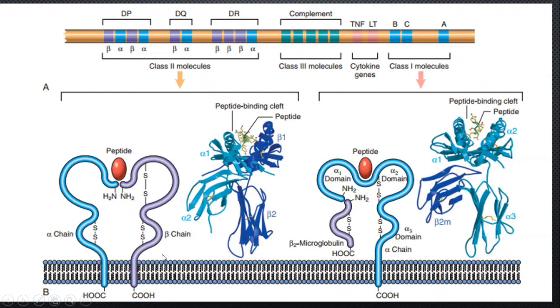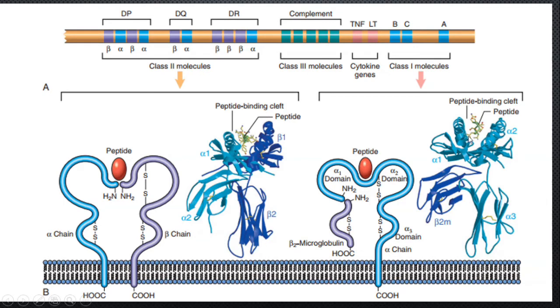So this is class 2. There is a CD4 plus binding site here, while the MHC class 1 molecule also has the peptide fragment bound to it and also the peptide binding cleft. That is the activation site, a binding site for the CD8 plus molecules.